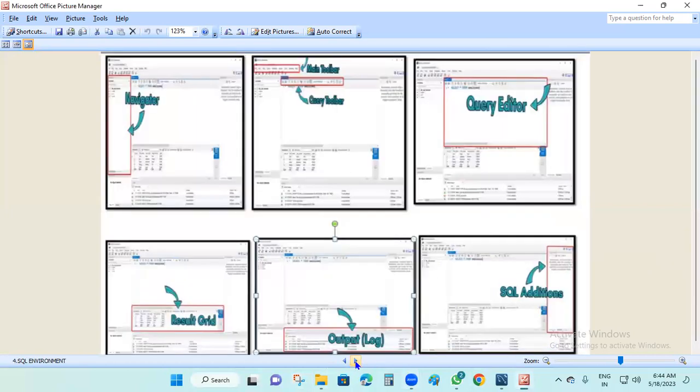Okay, so this is the SQL environment. In the SQL environment, this is the navigator bar. In the navigator bar, you can see the admin block and the schema block. In the admin block, the administrator maintains everything. In the schema block, the developer maintains the schemas. Now this is the result. While typing here, this is the query: select star from customer. So this is the result. If the query is correct, the answer is it gives the table, the entire table.